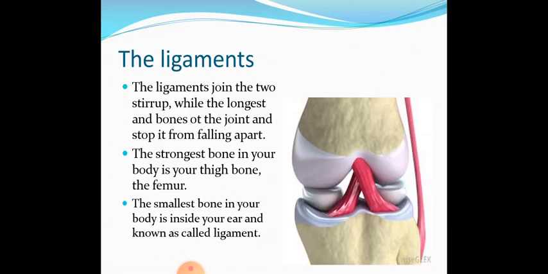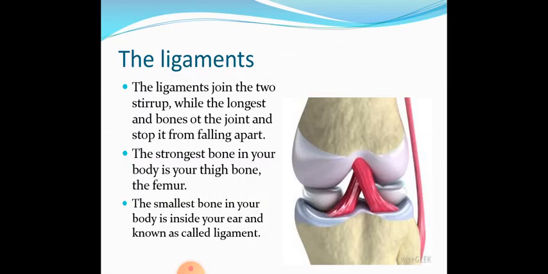Now, what is the skeletal system made of? Actually, the skeletal system consists of bones and joints. A joint is a place in the body where two or more bones meet with the help of tissue called ligaments. Class 4 students, I have downloaded this picture from the net to show you a clear picture of a ligament. See this red part, this is the ligament. It's a form of tissue which connects bones.